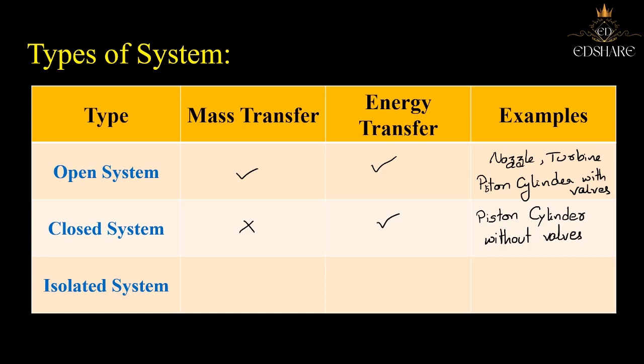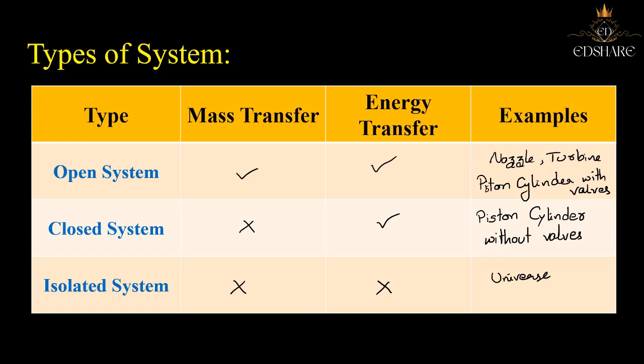Whereas when we come across the isolated system, neither mass nor energy transfer takes place across the boundary of the system. So you can consider the example of isolated system as the universe, because of whatever interactions usually take place between the system and the surroundings. If you consider system plus surroundings together as a system, then it is taken as universe, which is an isolated system. So neither mass nor energy transfer takes place across the boundaries of the system when we consider an isolated system. Practically speaking, isolated system will not exist.